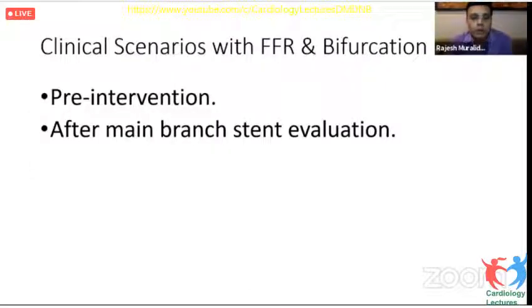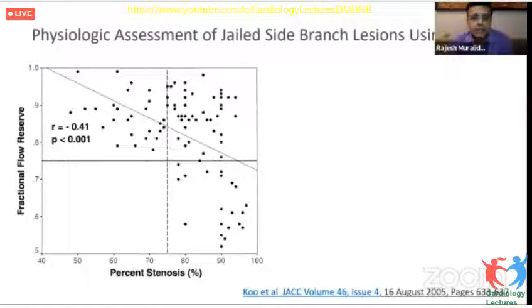The second point where we would think that FFR is most useful is after a main branch stent evaluation. After the main branch stent, like in the case that we had shown, the ostium of the side branch gets pinched, and we are not sure whether we should leave it alone or whether we should put a stent. And this has been known since ages.